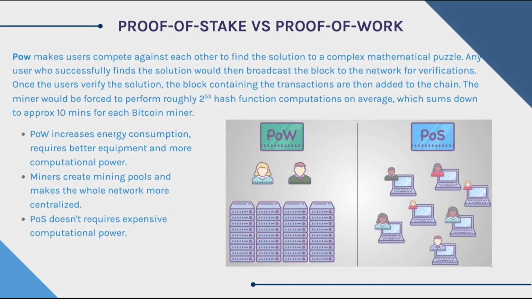And not only this, miners join hands with other miners and combine their hashing power and computational equipment and distribute the mining rewards among them, which allows them to gain control over the network. This is again not as decentralized as we thought it was going to be in the initial stage. But with proof of stake, the users, here referred to as validators, don't have to compete against each other, nor do they need any heavy computational power. So anyone with any decent equipment can generate nodes and be a part of the network, making it more decentralized.